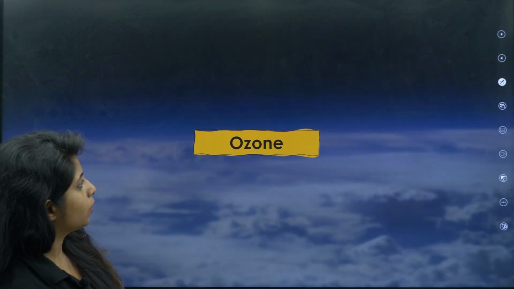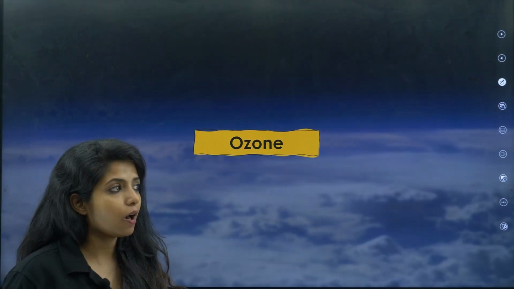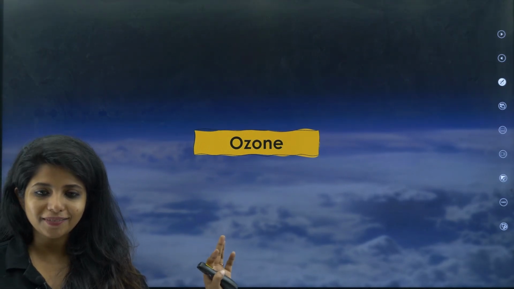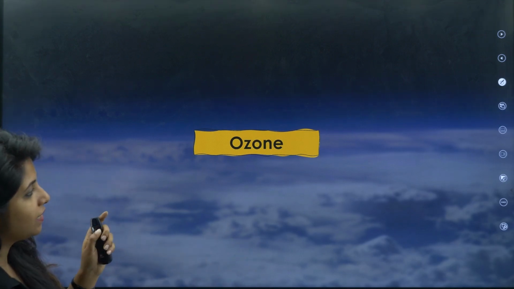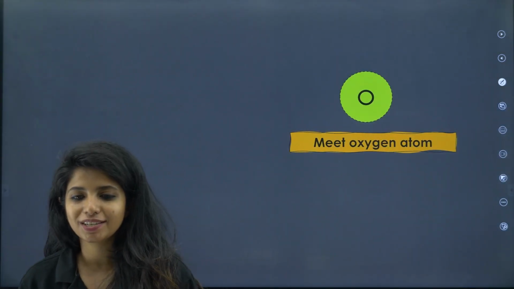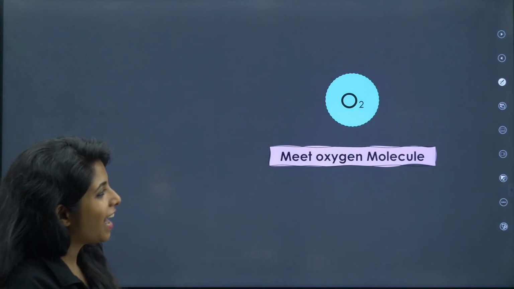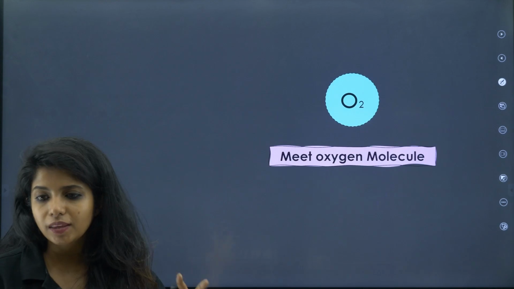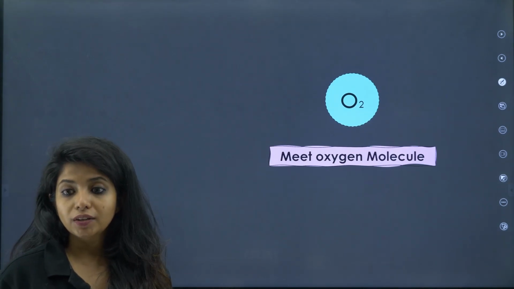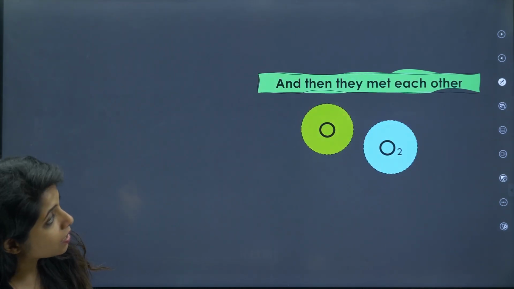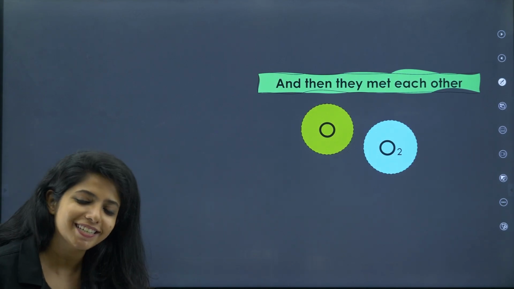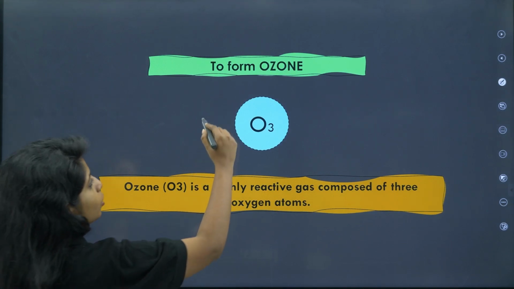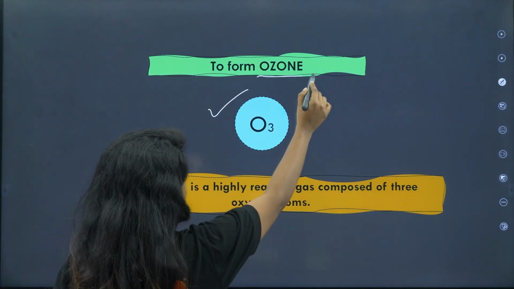Okay, now going ahead, let's talk about ozone, and after talking about ozone, I think we are finishing up the chapter. Ozone and CFCs, after that it's done. Let's see how ozone forms. So meet the oxygen atom, my dear children. And meet the oxygen molecule. What's the difference between an oxygen atom and a molecule? When two atoms come together, they form a molecule of oxygen, that is O2. Then the oxygen atom and the molecule meet each other and form what? Ozone. So O3 is known as what, children?